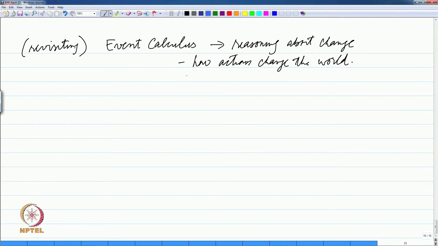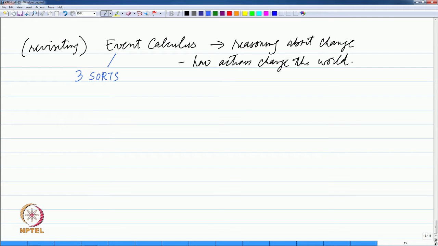arguments. So, the word sort is used as a synonym of type essentially in the logical community. So, when you say many sorted logic, you mean a logic in which there are different types of variables. So, for example, you could devise a many sorted logic in which you say this is a type human, this is a type animal, and so on. So, instead of having to say that x is a human and then say all humans are mortal, for example, you could simply say that x comes from this type human. So, it is like a namespace where only certain names are allowed for humans, and then you could simply say mortal x and you are done with it kind of thing.